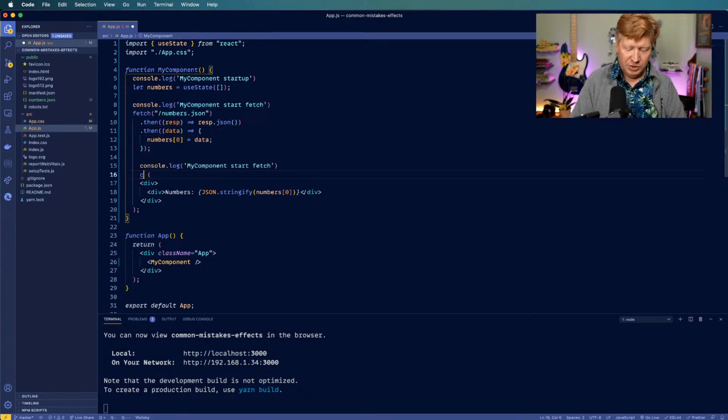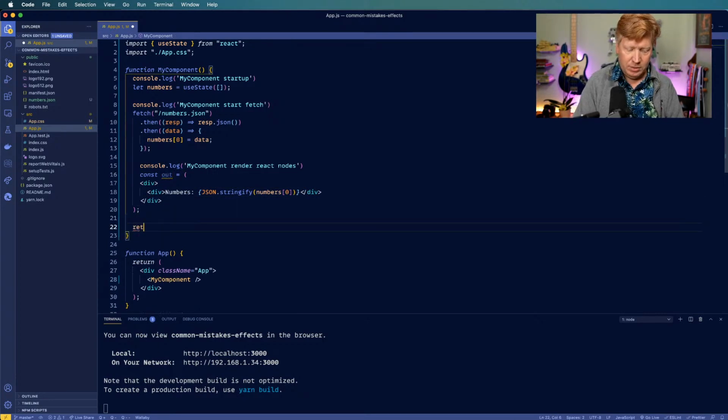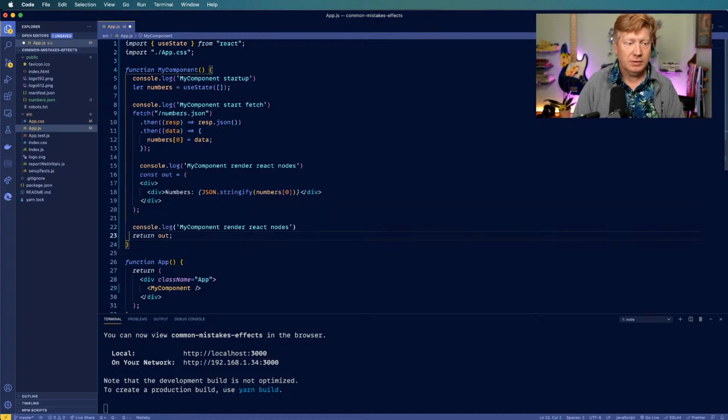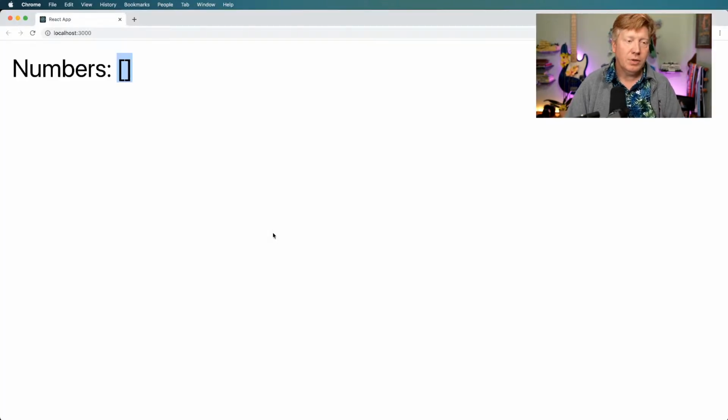Let's also just cache out that result, because I think people will also believe that there's some specialness going on with these templates down here. There's really not, but let's see. So we're going to render React nodes. That's what that's doing. When you do this JSX in here, you're just creating nodes for React, and then we're going to return that. And I'll put that down there. Returns.